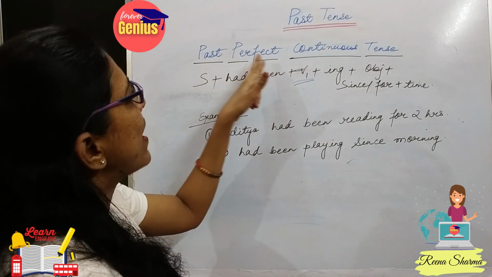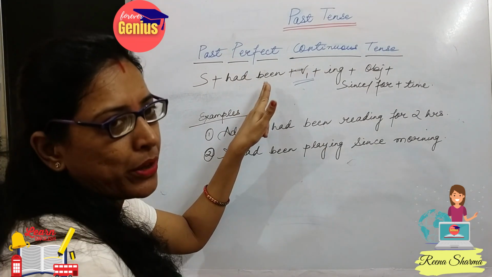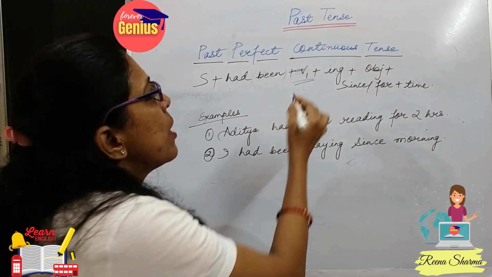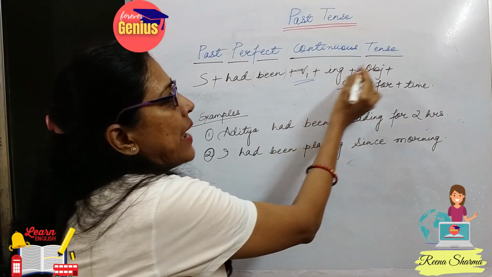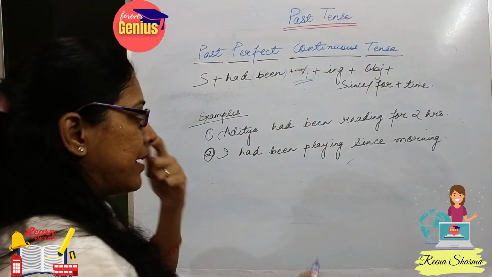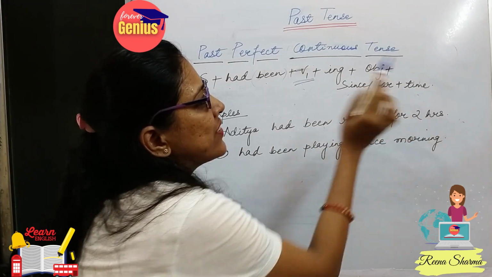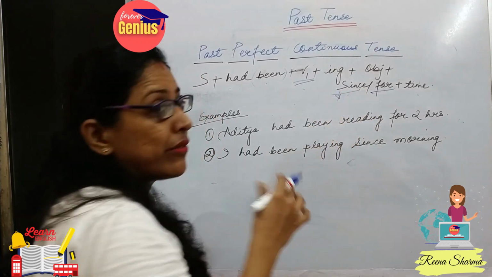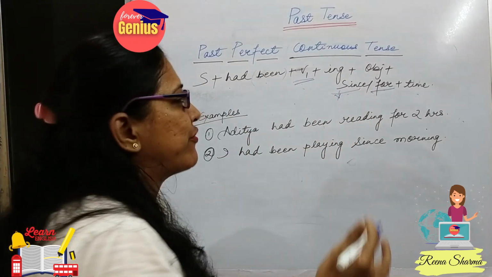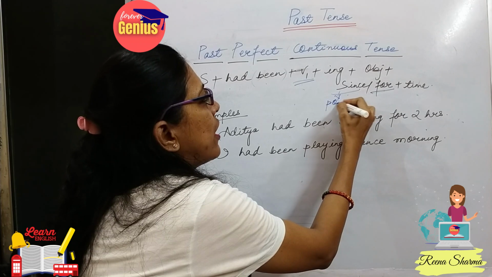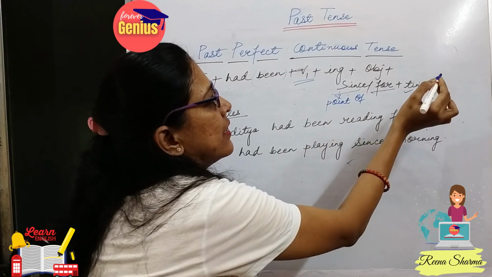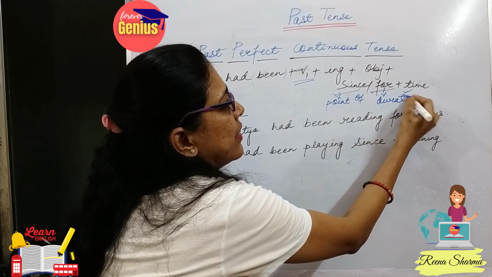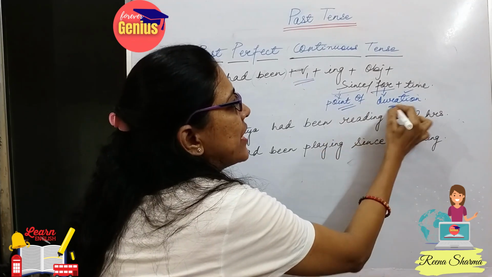Been. For past perfect continuous tense, we would be using been in between. After had, been plus verb 1 plus ing plus object and since or for plus time. What is since or for? Since we use when we are discussing a point of time, and for is used when we know about the duration. So now what is the difference between these two?